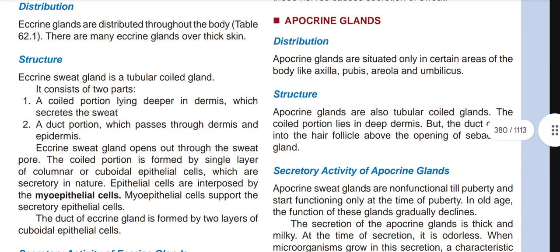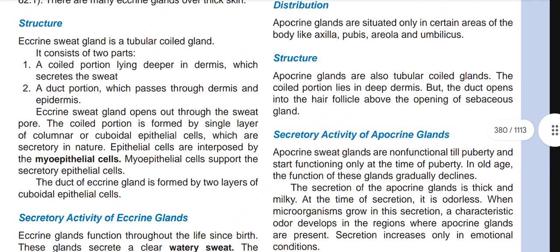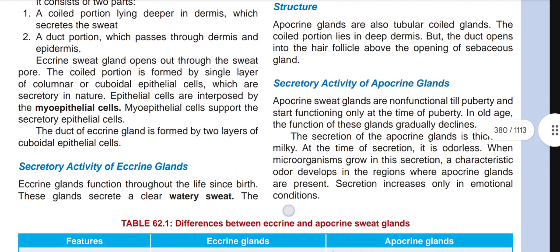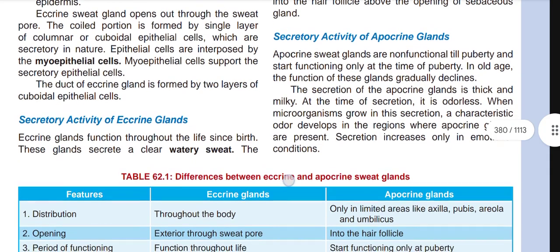Now, apocrine glands. Apocrine glands are situated only in certain areas of the body like axilla, pubis, areola, and umbilicus. Now, structure: apocrine glands are also tubular coiled glands. This coiled portion lies in the deep dermis, but the duct opens into the hair follicle above the opening of the sebaceous gland.